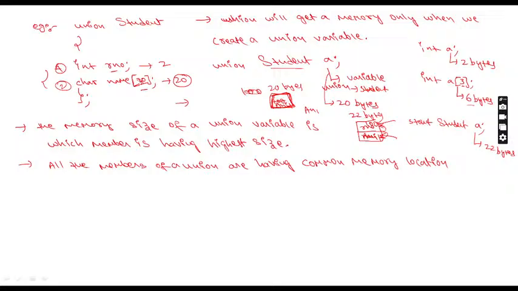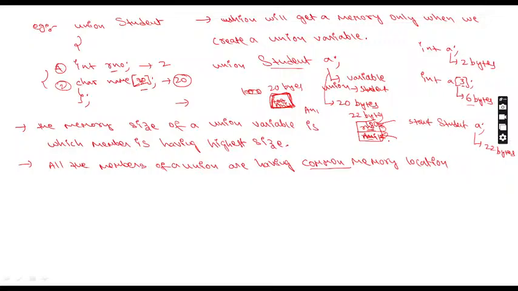But in a structure, if you enter roll number and name at a time, both can be entered. The roll number value will be stored in the roll number place only, and the name value will be stored in the name's place only. That is the difference, because everyone has their own place, but in a union all have the same space. That is called common space. In a union, we cannot enter all the values at a time because only one space is there, like one washroom that cannot be used by all at a time. If you want to use it, you use it one by one. That is the only difference.